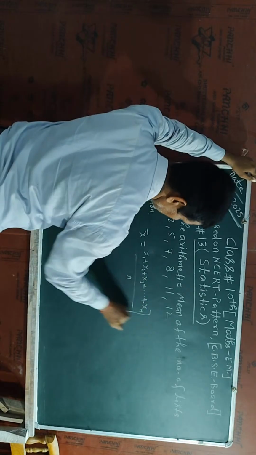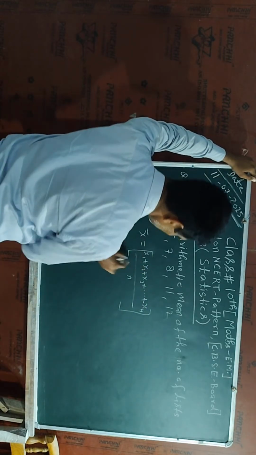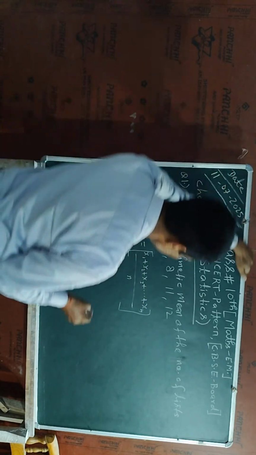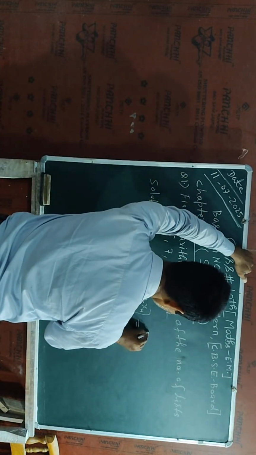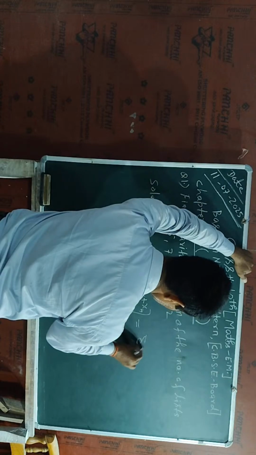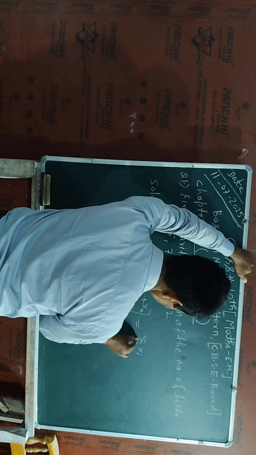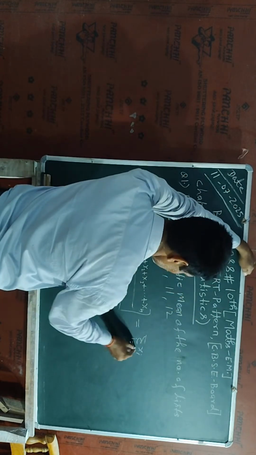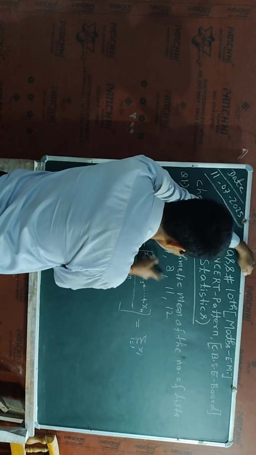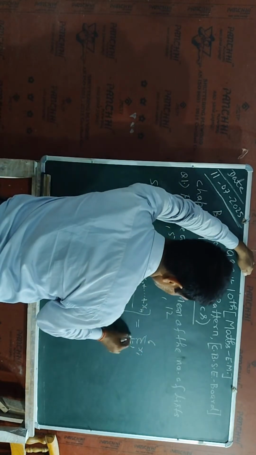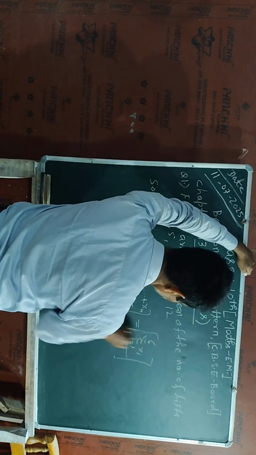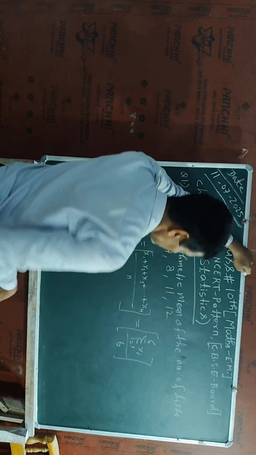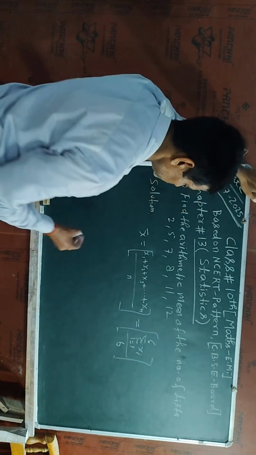This is the formula, and we have to utilize this formula for getting the answer of the above data. Now here I can write sigma xi, i extends from 1 to 6, divided by 6. So this is the required formula written in compact form, so I will use it.